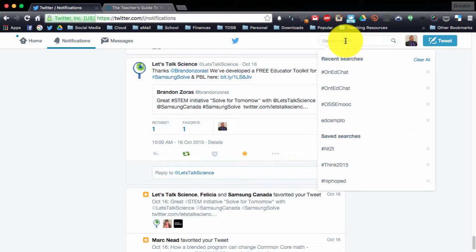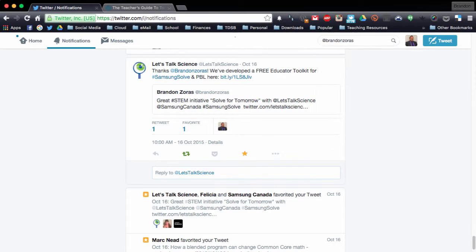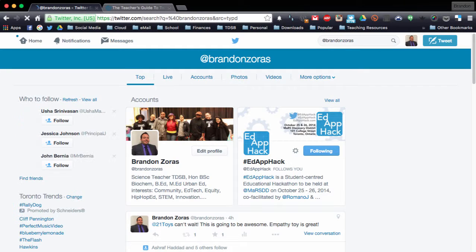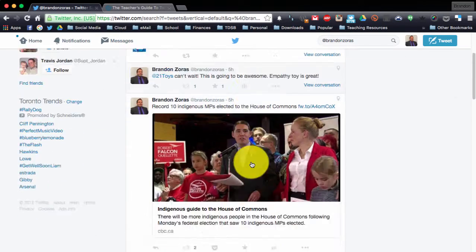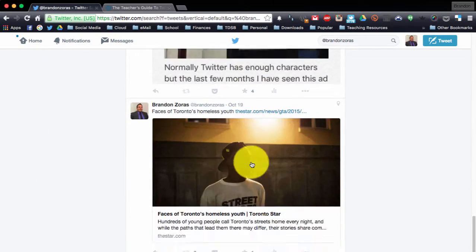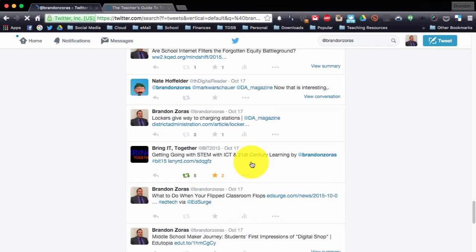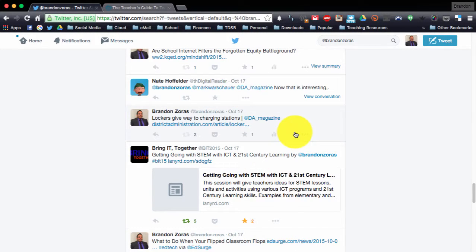You can also search Twitter, and I can search my name, and I can see where maybe other people have mentioned me as well. So I can see the top tweets of my name. I can also see a live version of who's tweeting about me, or if there's a mention or my own tweet, so I can see if there's something in there. So you can really see some of the stuff that's out there, which is pretty useful to Google yourself once in a while.